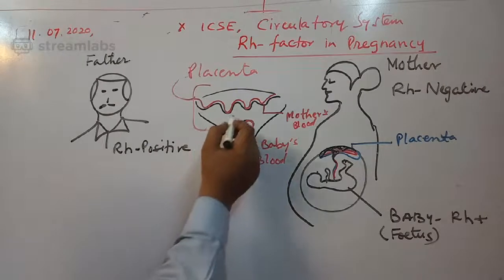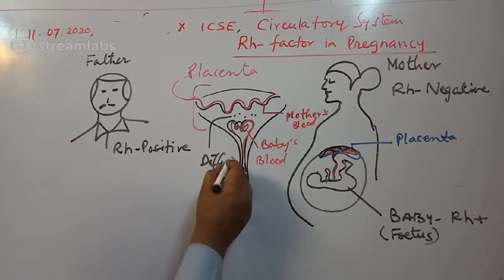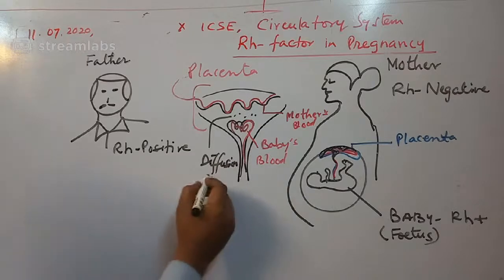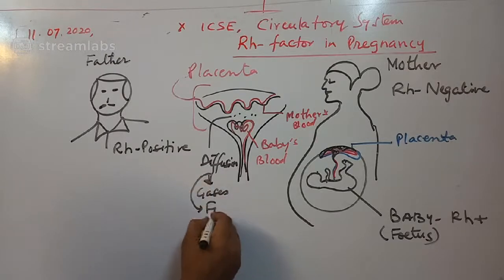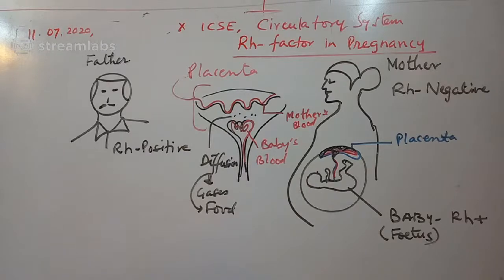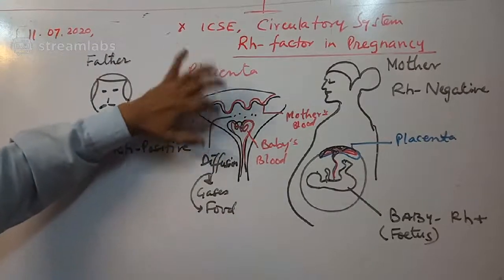Always, from this part, diffusion takes place. Diffusion of gases, diffusion of food, whatever is passed to this developing fetus or embryo, diffusion takes place in the placenta. These two bloods are not actually in direct contact.